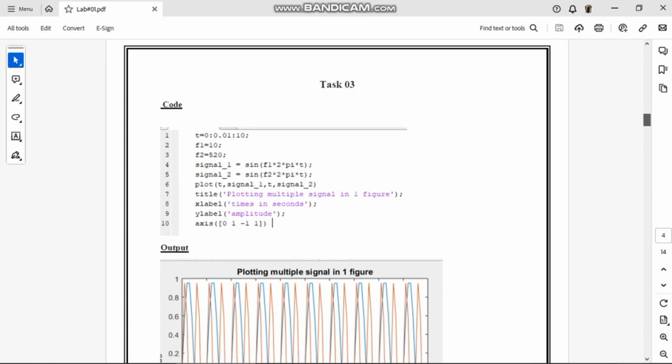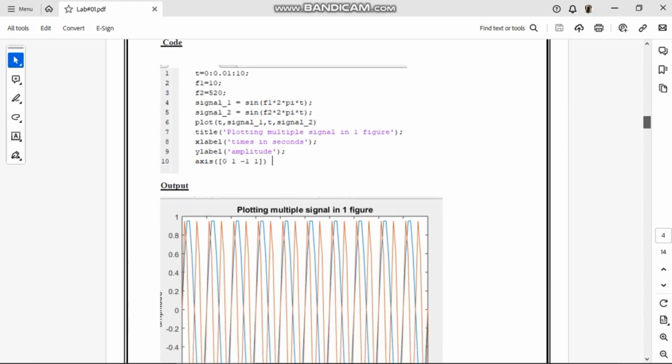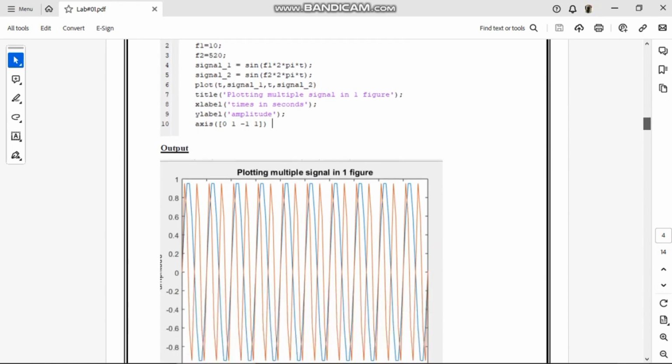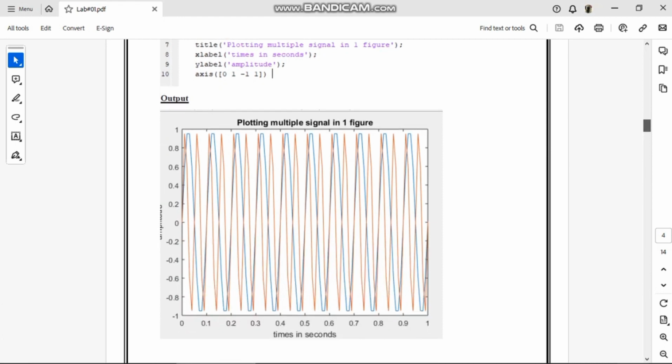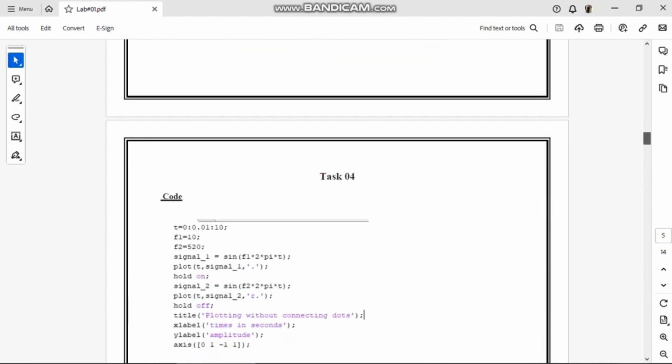Again I named the figure with the title plotting multiple signals in one figure. At x label I named time in seconds, y label amplitude, and the values of the x-axis and y-axis are also assigned from 0 to 1 and minus 1 to 1 respectively. And the output of the following code is shown in the figure as you can see.